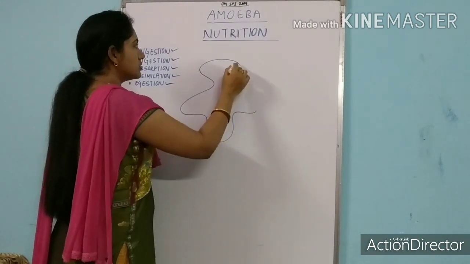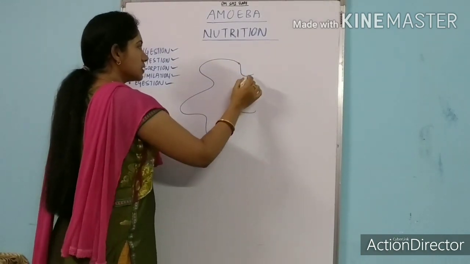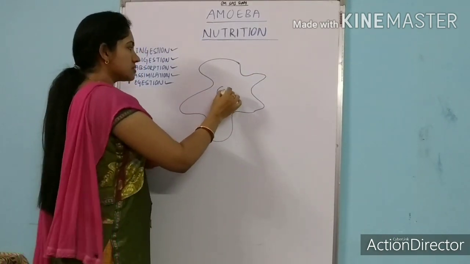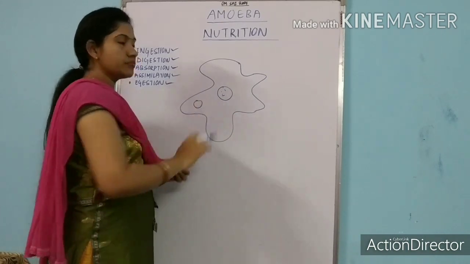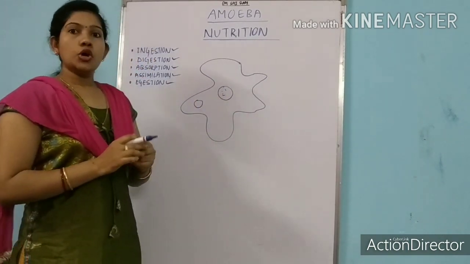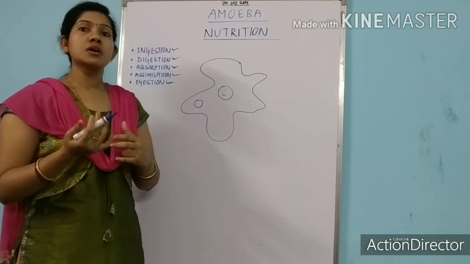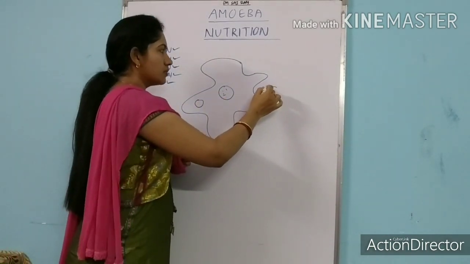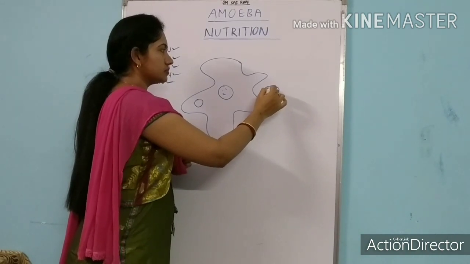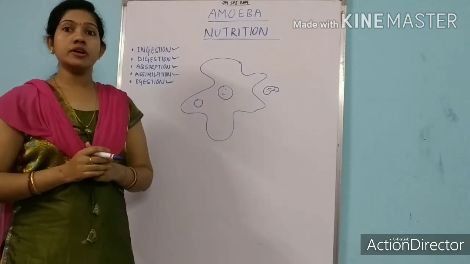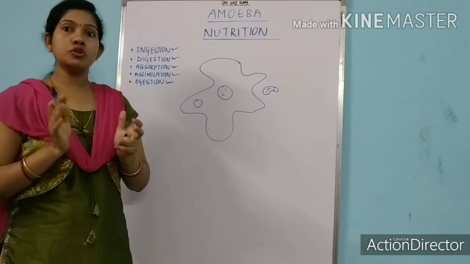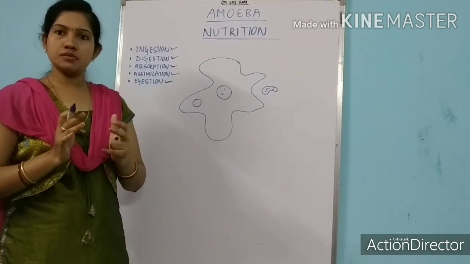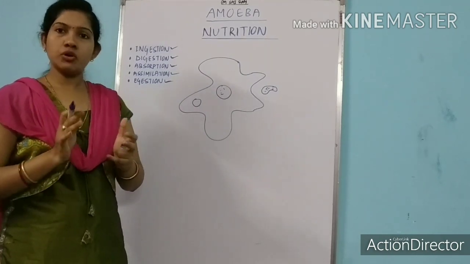If we discuss the structure, suppose this is the body of an amoeba, a nucleus, a contractile vacuole. When amoeba moves in search of its food, suppose this is the food particle. Amoeba is an aquatic organism, it lives in water.